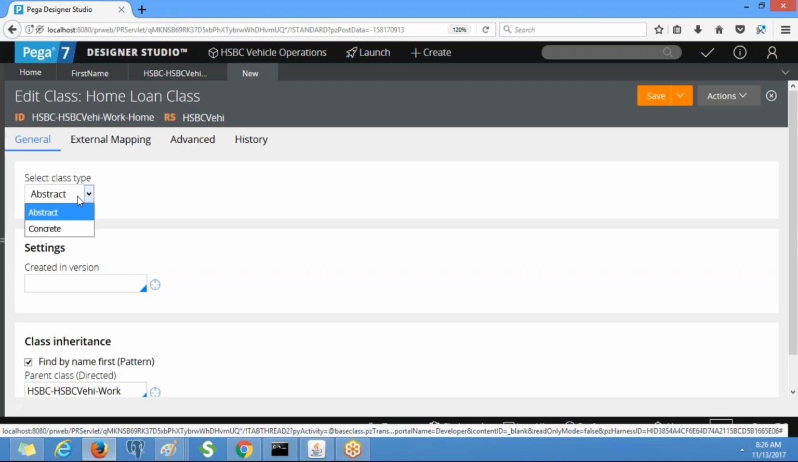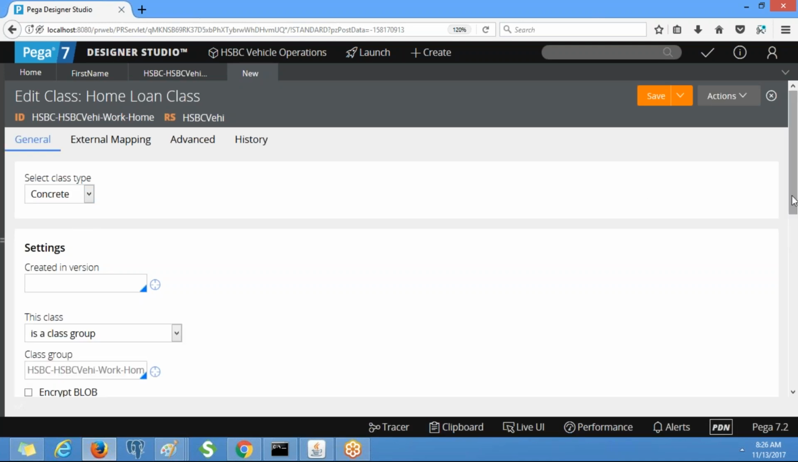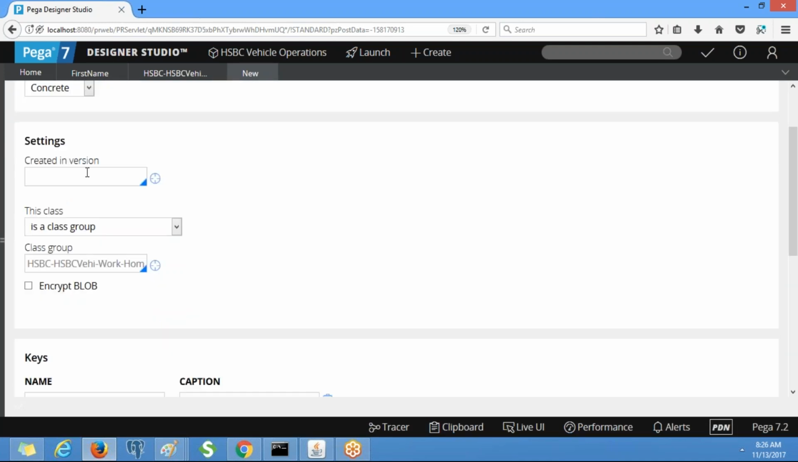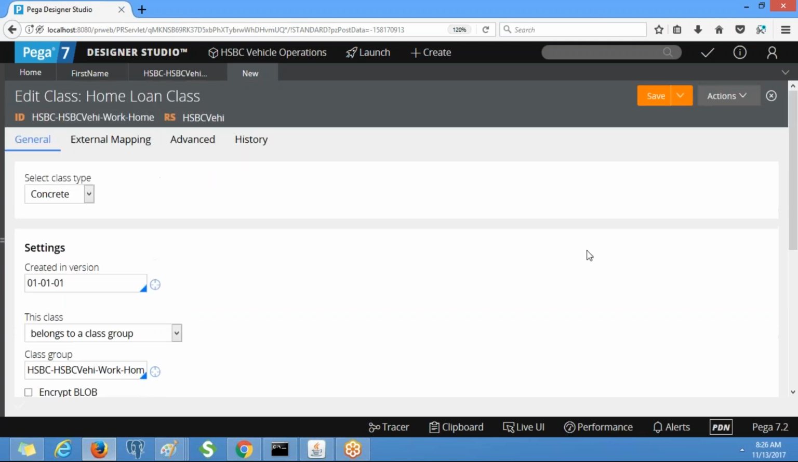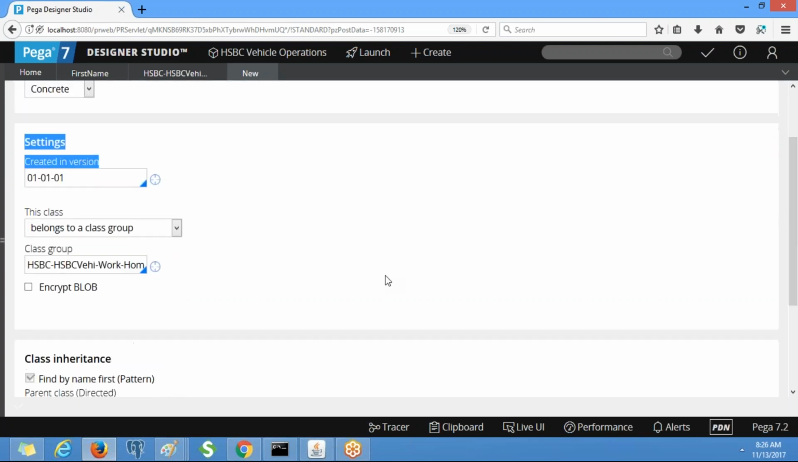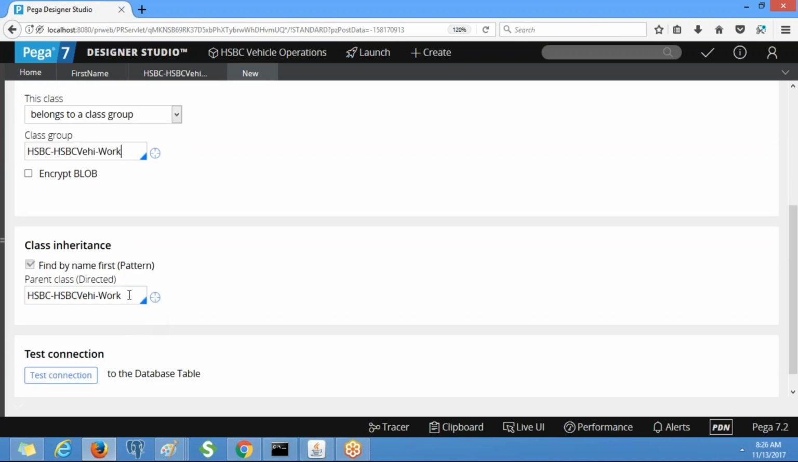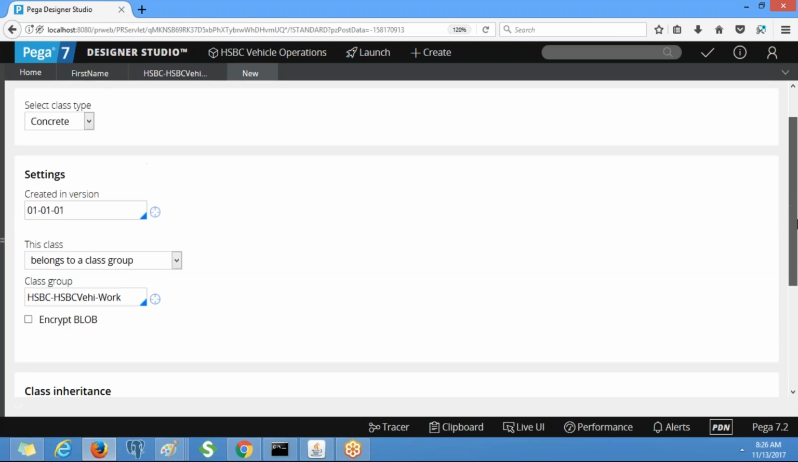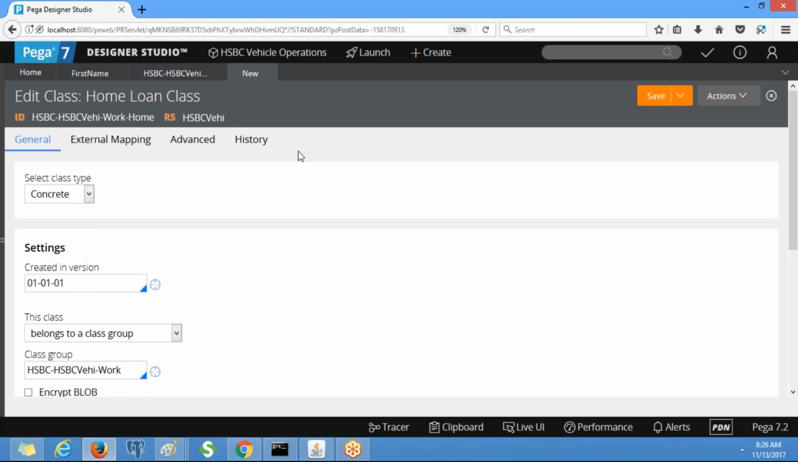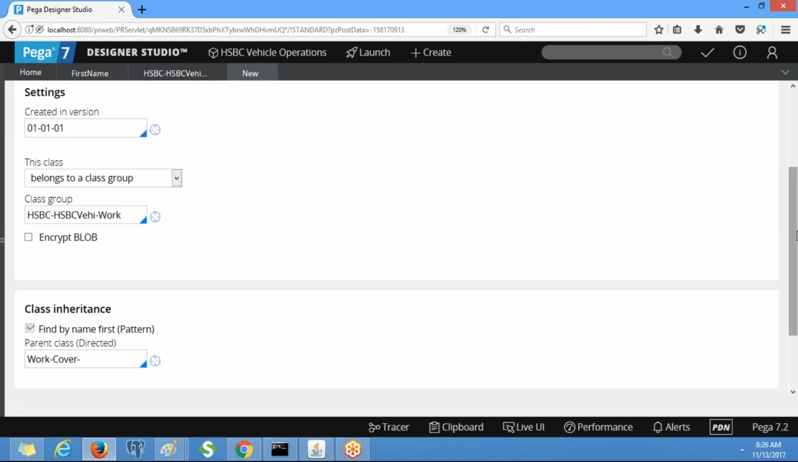This is also a concrete class. It belongs to a class group, and mention the class group. Specify work dash cover dash as the directed inheritance. Click on save, and go to the history.